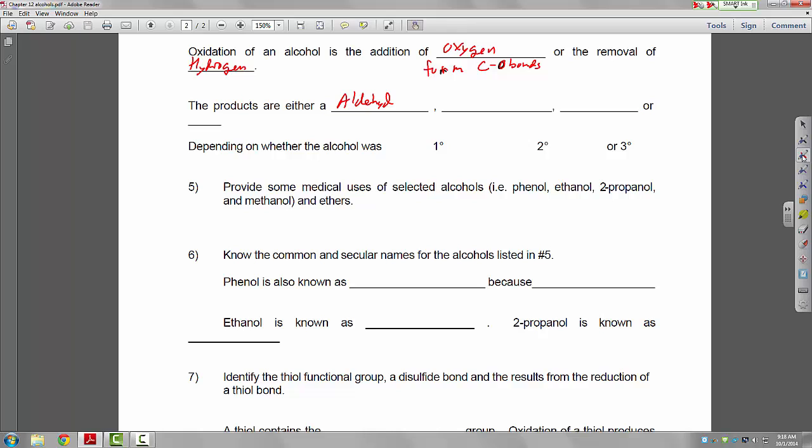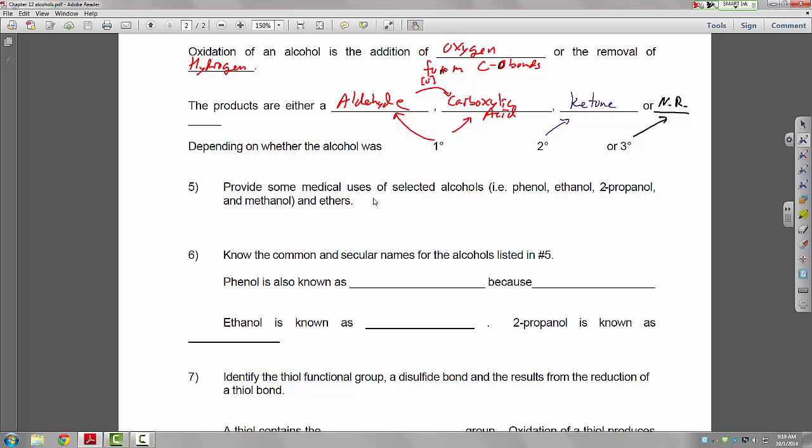Okay, and then it says here, depending upon whether the alcohol was primary. So if it's a primary, you form the aldehyde. But remember, the aldehyde can be further oxidized, put a little O here for oxidation, to a carboxylic acid. That's if it's primary. First to the aldehyde, then to the acid. If it's secondary, it can be oxidized to ketone. And if it's tertiary, no reaction, NR, no reaction.